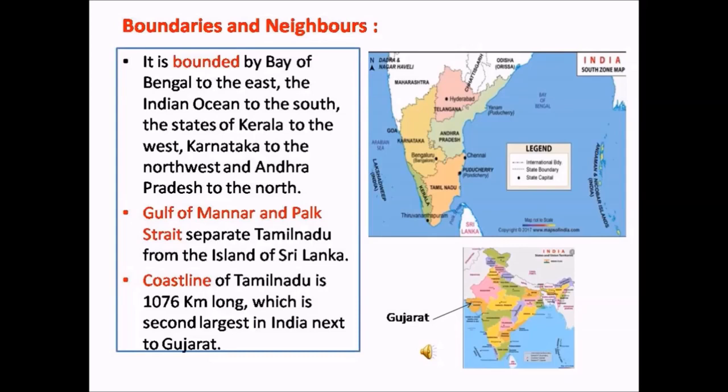Coastline is the land area along the sea. So in Tamil Nadu, the coastline is about 1076 km long. This is the second largest coastline next to Gujarat.